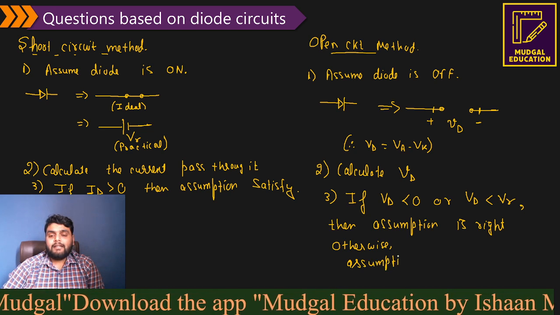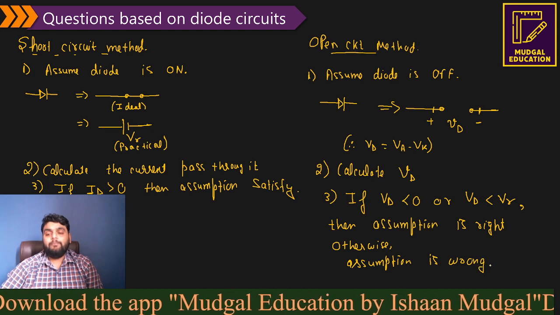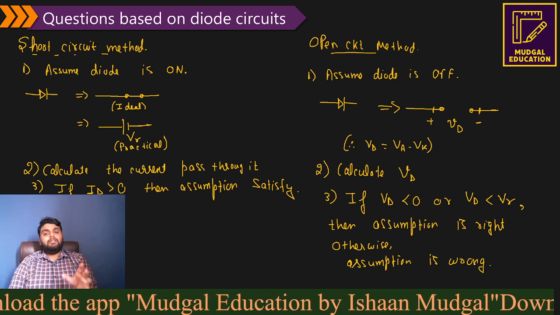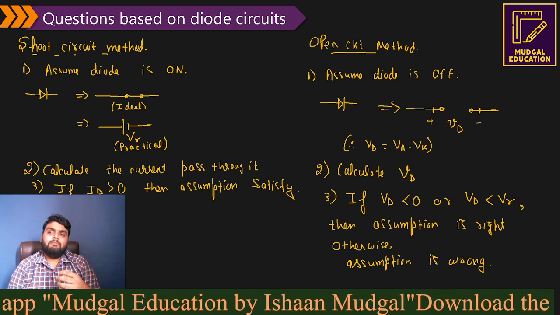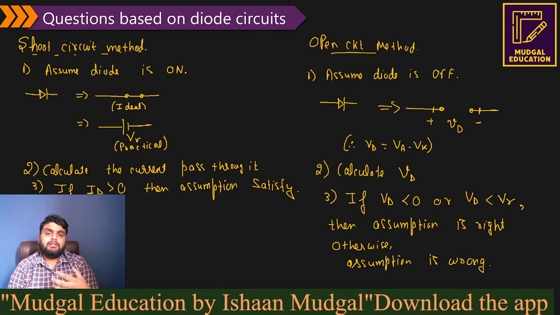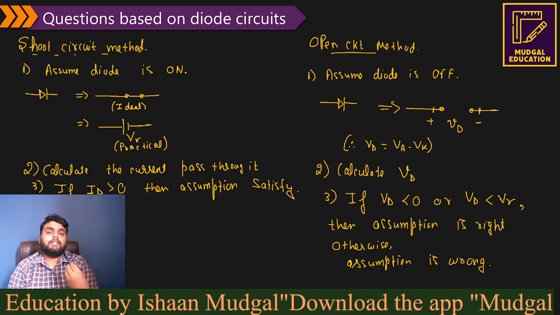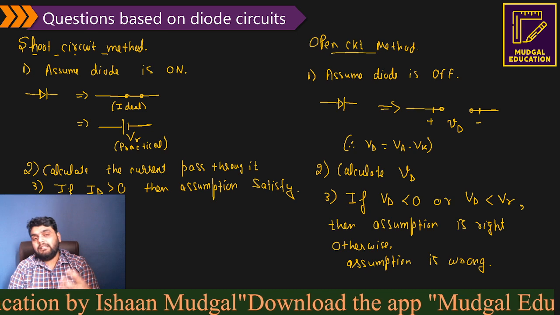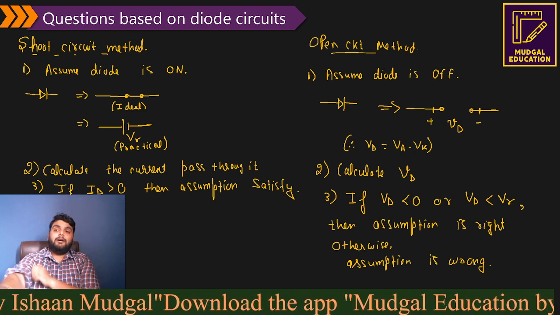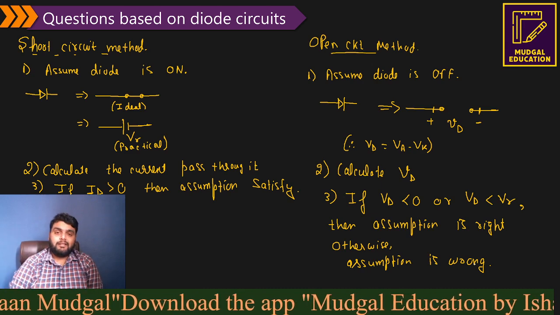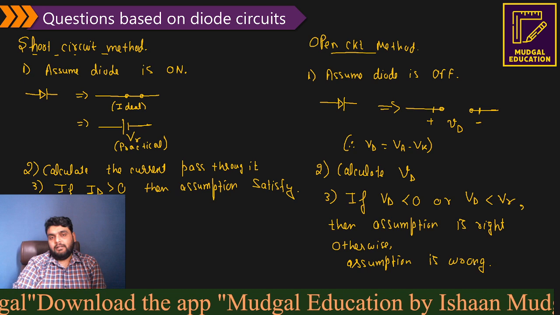And if the assumption is wrong, then obviously the diode will be on. Okay, so these two methods are very important to identify. Whatever the circuit is given, for example, rectifier, clipper, Zener diode circuit, or voltage regulator circuit, if you understand these two methods, you need not identify the circuit based on its function, whether it's a clipper circuit or a rectifier circuit. You can solve the question easily and in a much easier manner.